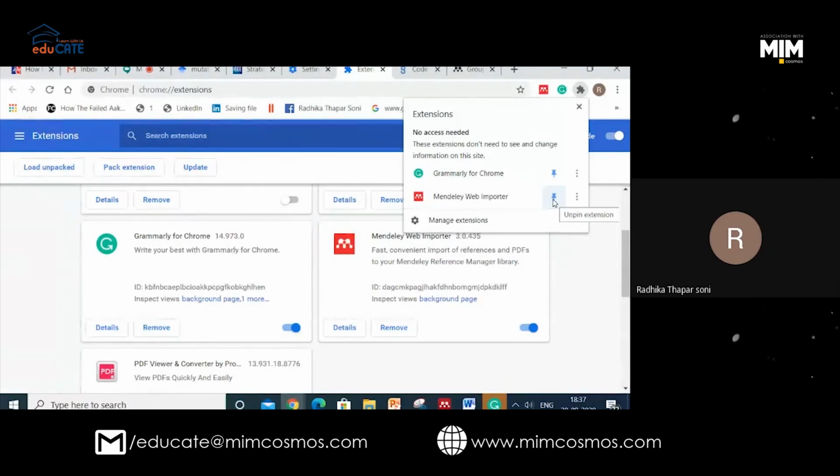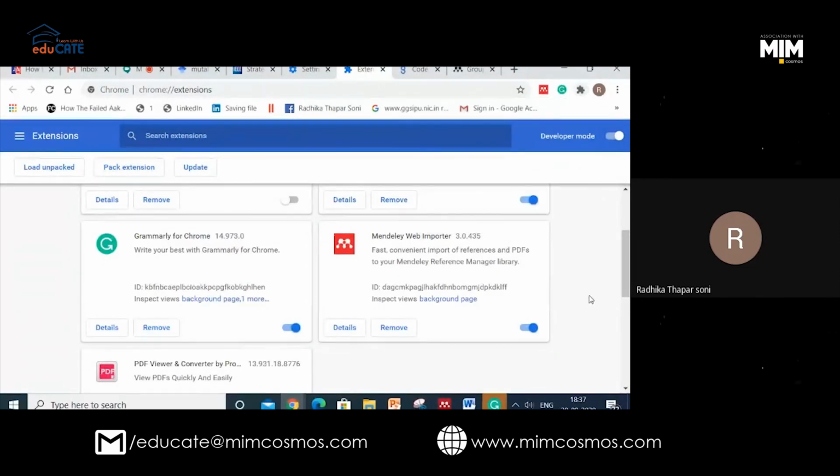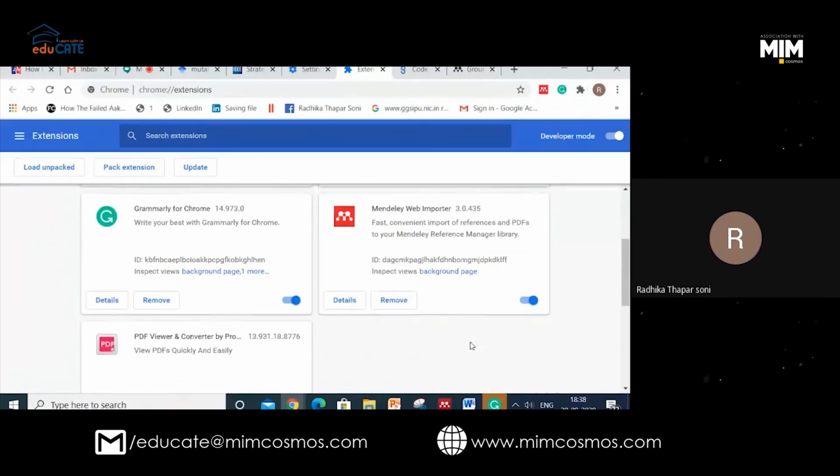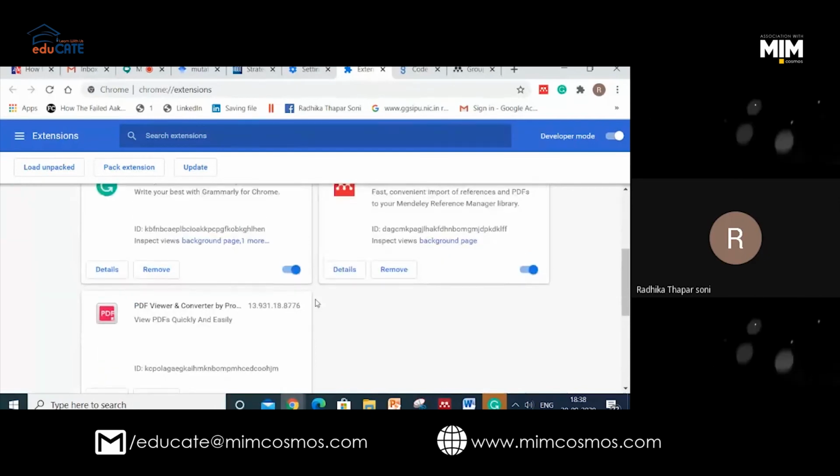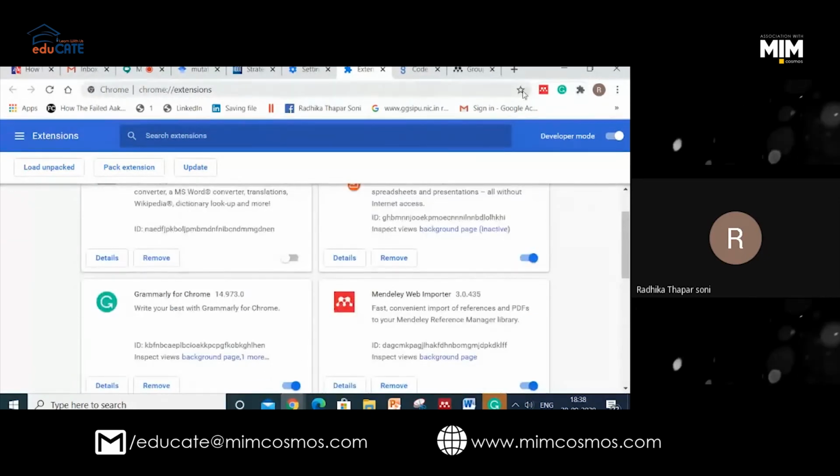There are so many things, but when you pin up, it appears on the desktop. But there can be two issues: one is the pin up and the other is that you might have switched it off. Both the remedies are for your plugin display.